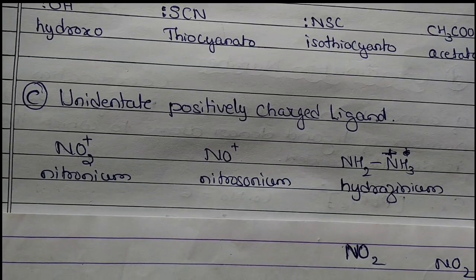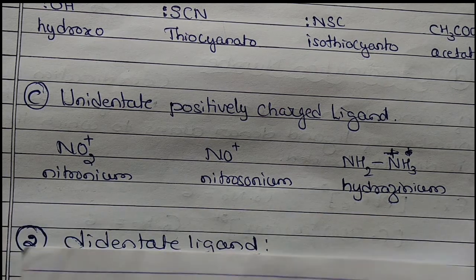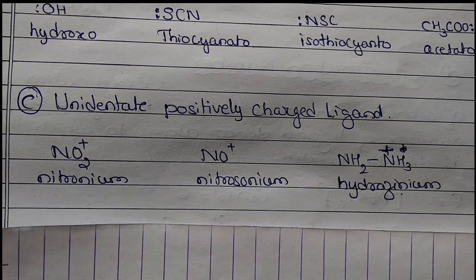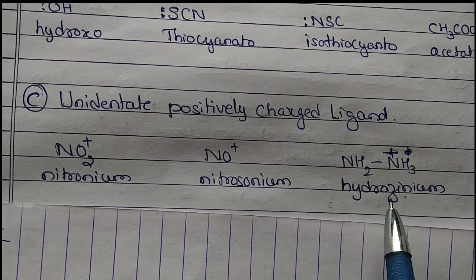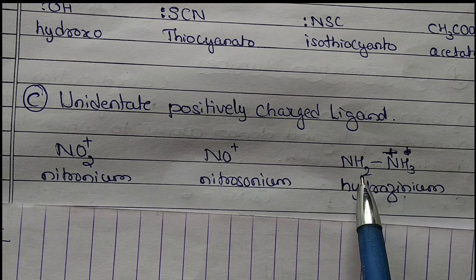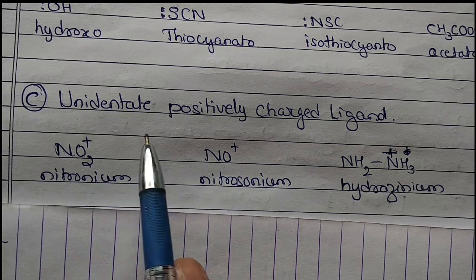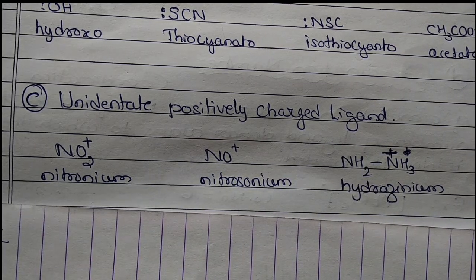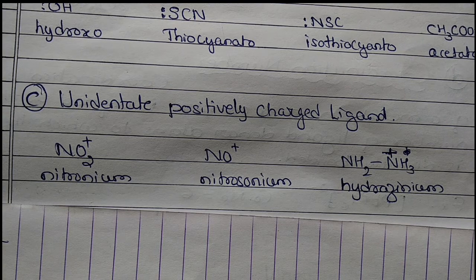Next is the positive unidentate ligand. Which are the positive unidentate ligands? That is nitronium, NO2 plus. NO plus is nitrosonium, and hydrazinium, NH2NH3 plus, with a plus charge on N. So these are positively charged ligands. These all come under unidentate ligands only: unidentate neutral, unidentate negative and unidentate positive ligands.